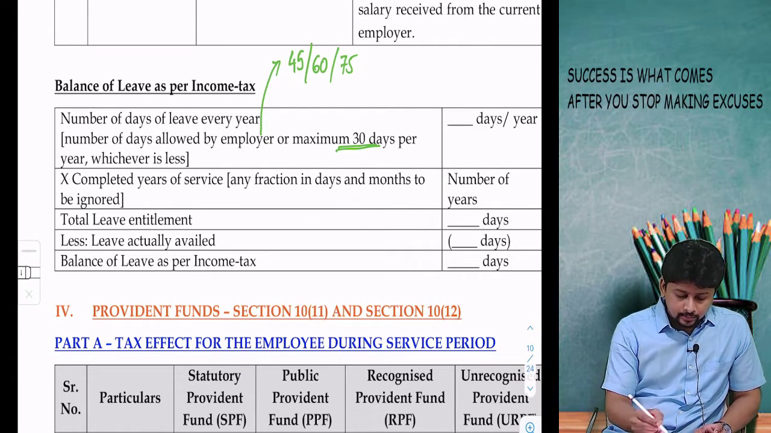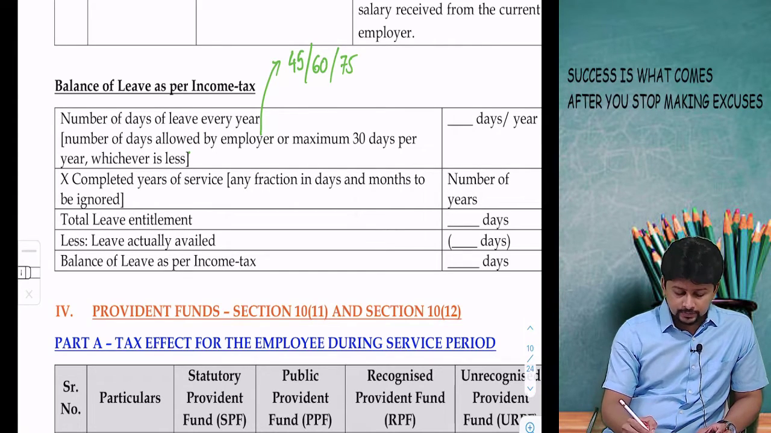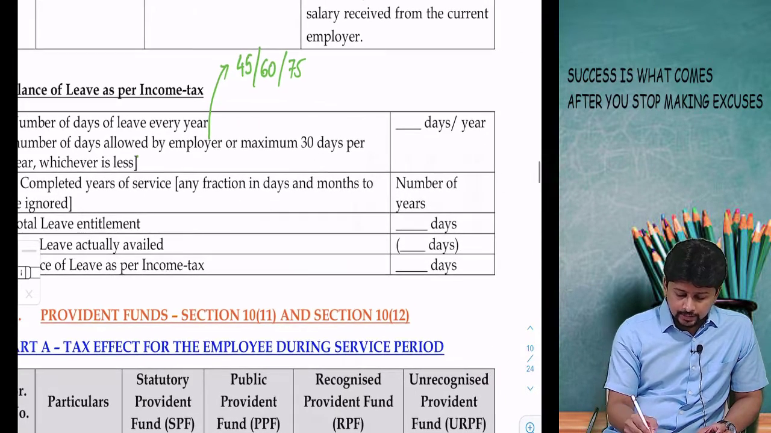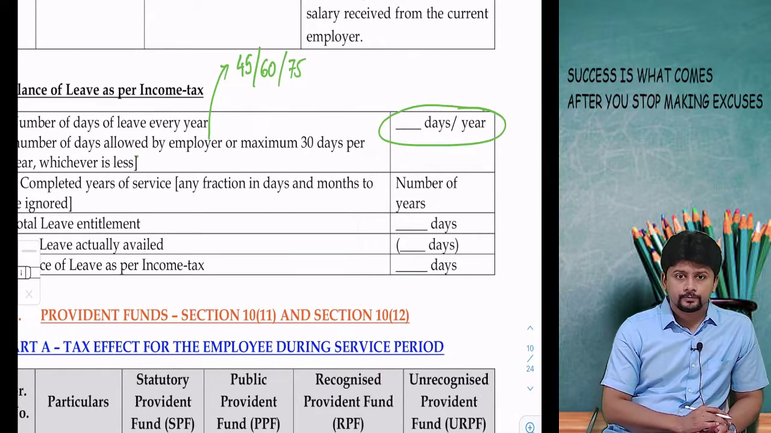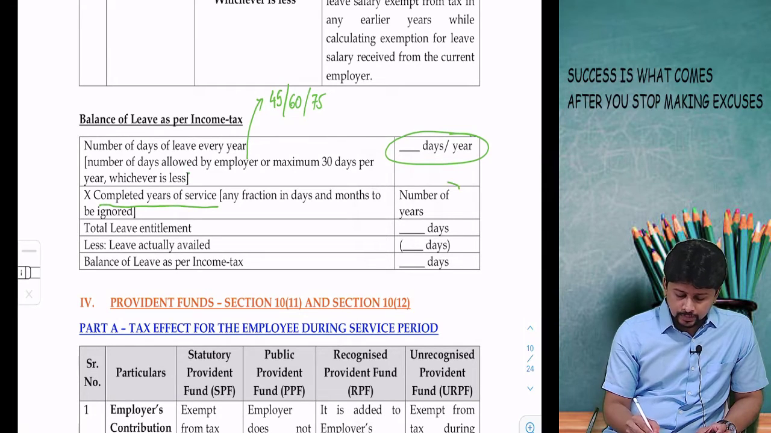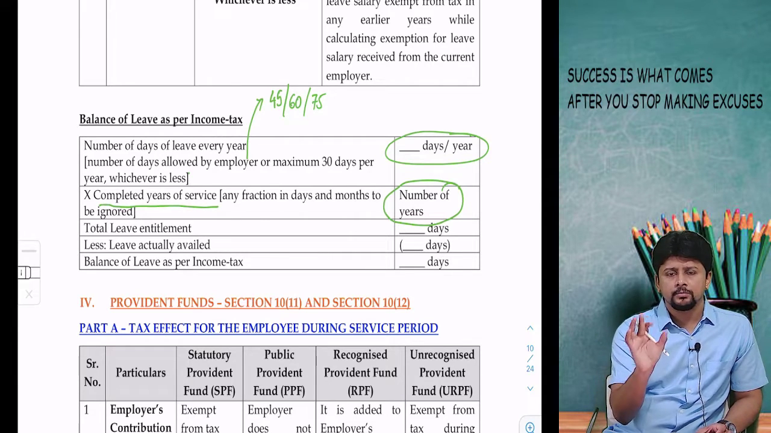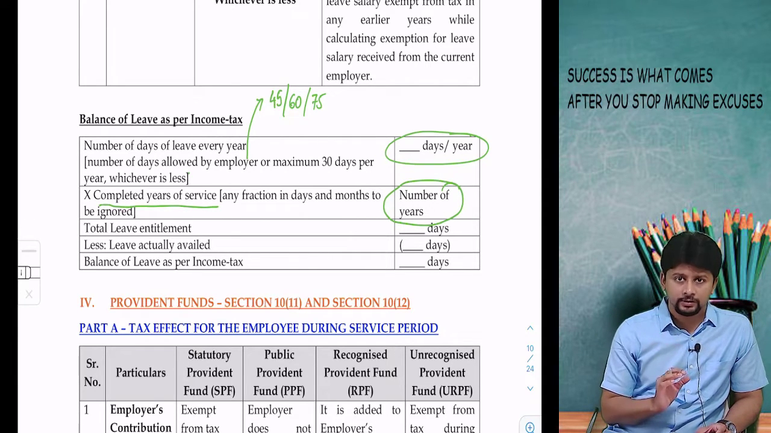So consider the number of days allowed by employer, the number of days for which you can take a leave, and compare it with maximum 30 days. Whichever is lower is the number of days per year, multiplied by completed years of service. Number of years, fraction to be ignored. 6 months, more than 6 months, less than 6 months, forget it. Take the number of years for which you have given the service.